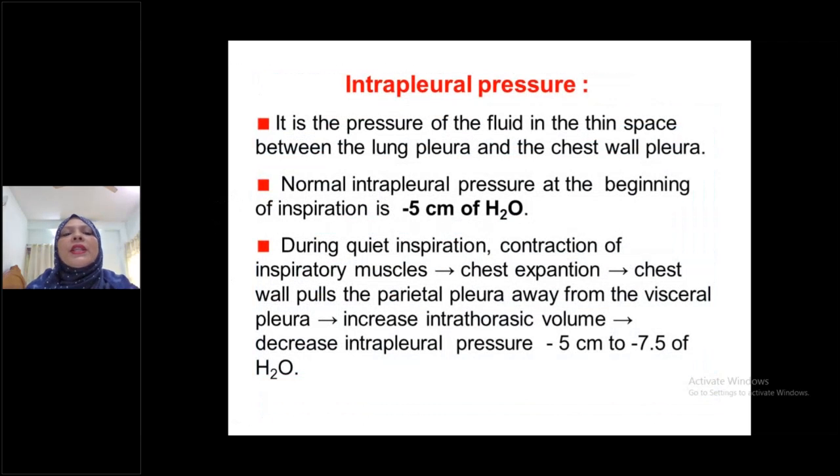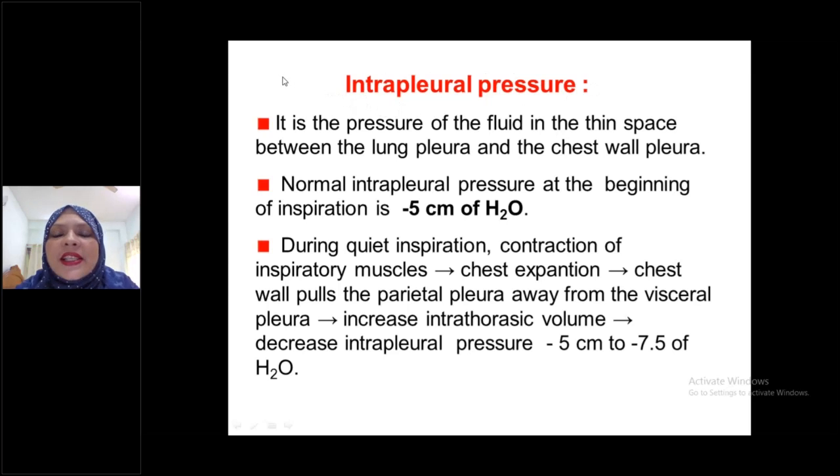Now, for written exams and equally for the Viva exam, what do you mean by intrapleural pressure? Already several times I mentioned intrapleural pressure and intraalveolar pressure when I discussed the mechanism of respiration, during inspiration and expiration.